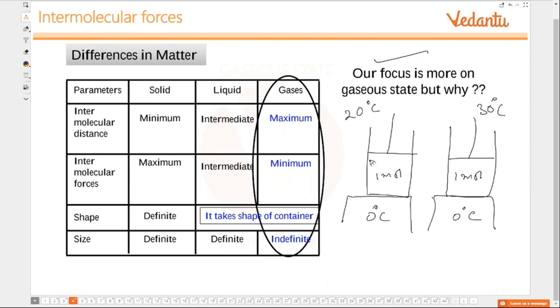Okay. Then what happens? You will see both the volumes are equal. That is the meaning of this. We have been telling this: 1 mole of any gas occupies a volume of 22.4 liters at STP. This condition has to be met. So this piston moves up and down till it attains this volume. That is the one which we are going to compare. Okay, move ahead.